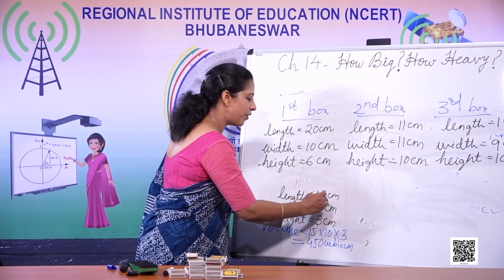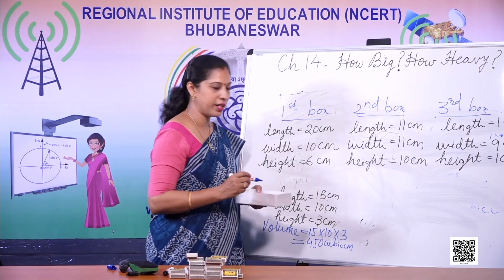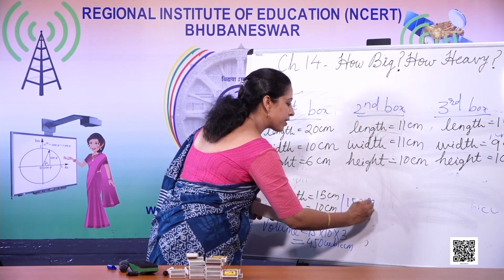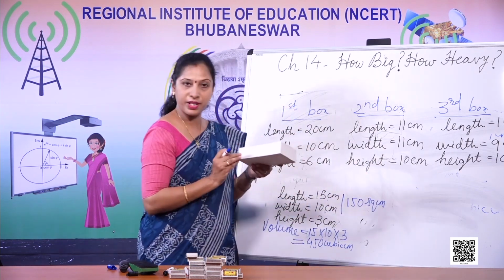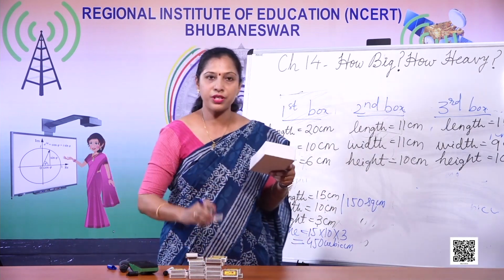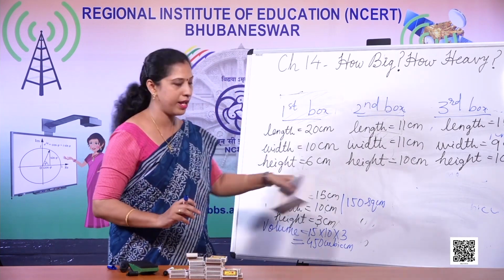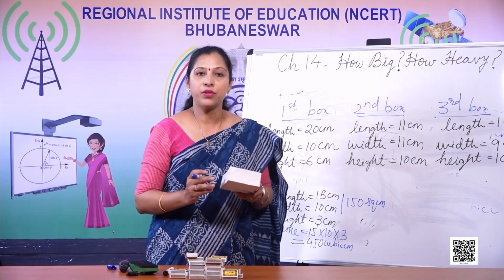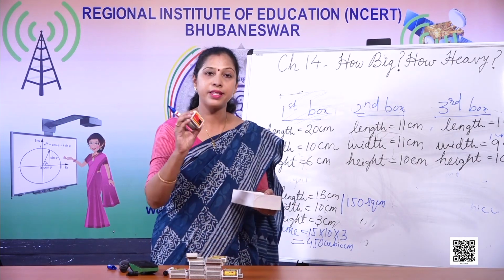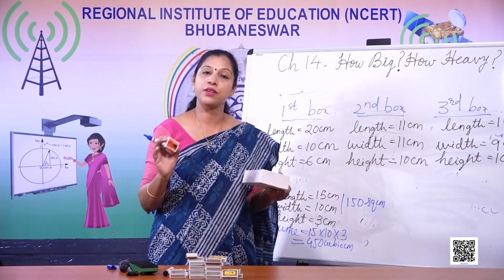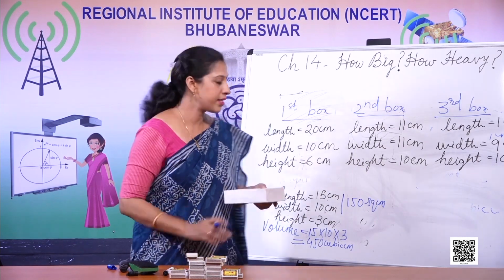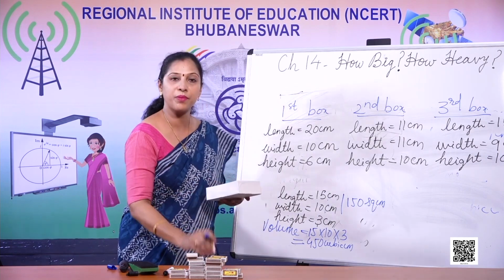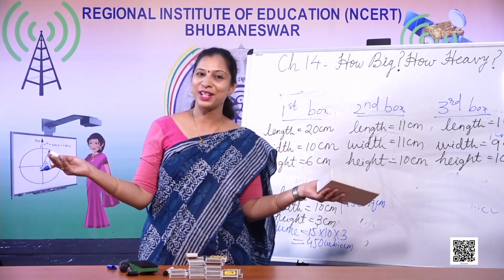Or else we can find out in an easier way. Just find out 15 centimeter into 10 centimeter, that is 150 square centimeter. That is the area of this thing. We can do in both ways, both the ways are correct. Either you can find out the area of this and divide it to find the number of boxes, or else you can find out the volume of this one, divide it, and you will get the number of boxes.